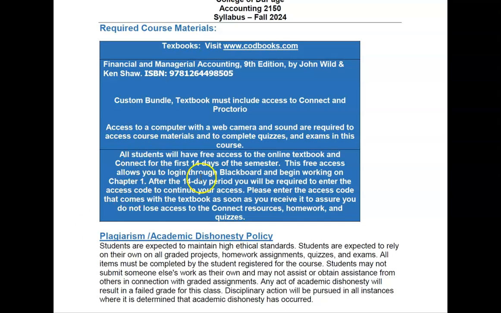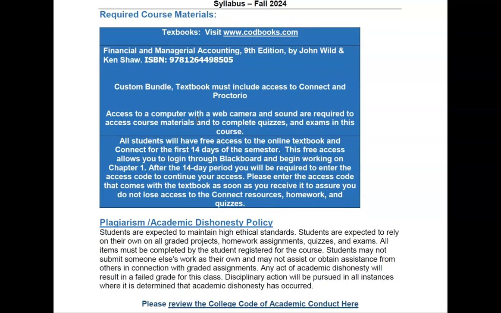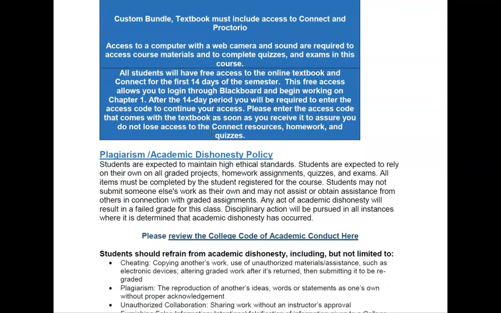Okay, if you took Accounting 2140 before the summer, if you took it in the spring or last fall, you probably won't be able to get in right away, and you're going to need to buy that access. The textbook that you bought in the bookstore for 2140 is not the same as the textbook that we're using here, but the Connect Access will get you into this course if you took it in the summer.